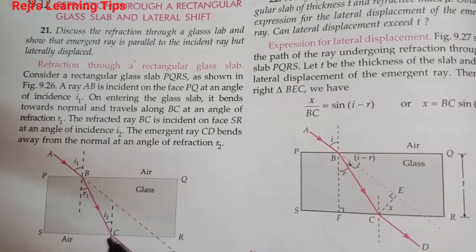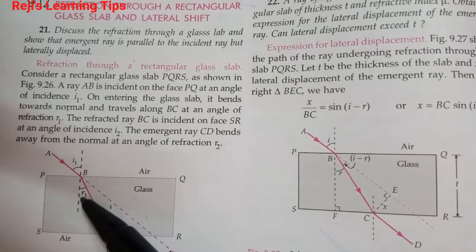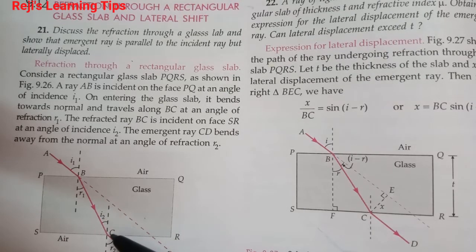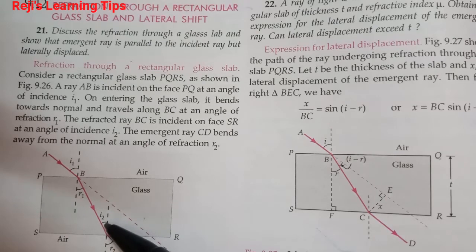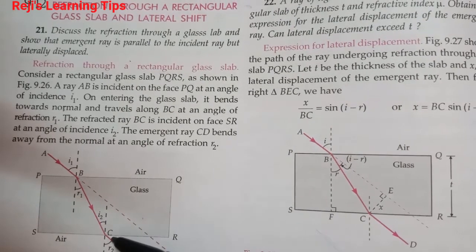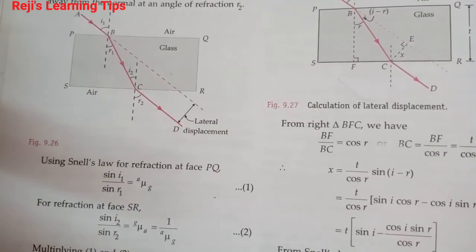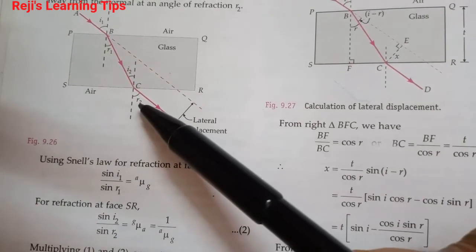The refracted ray BC is incident on face SR at an angle of incidence i2. Then the emergent ray CD bends away from the normal at an angle of refraction r2.